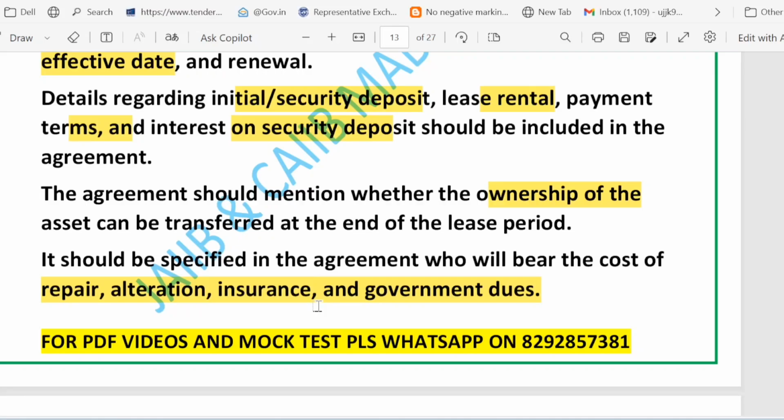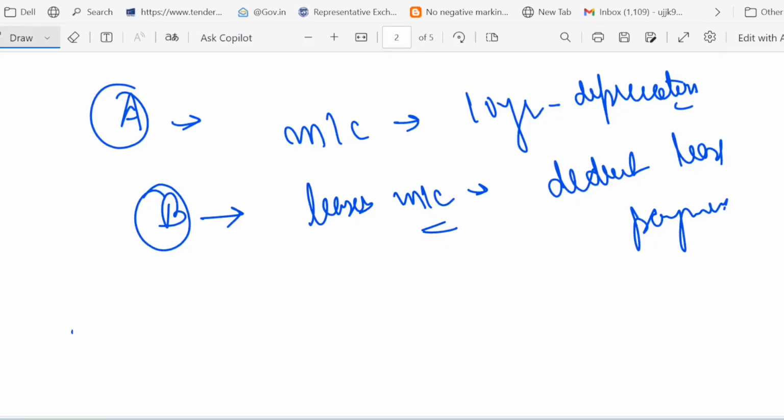So you can think of leasing as leasing a photocopier for your office. Let me give you one example to make it more clear. Suppose you are leasing a photocopier for an office. The contract names your company, the copier owner, and lists the copier model and serial number. It says the copier will be delivered and installed on 1st October and the lease runs for 36 months. It shows a 20,000 security deposit, a monthly rent of 4,000 paid on the 5th, and that the copier owner will insure the machine while your office pays for the paper and toner. At the end, the agreement explains whether you can buy the copier or must return it. So that is the point.